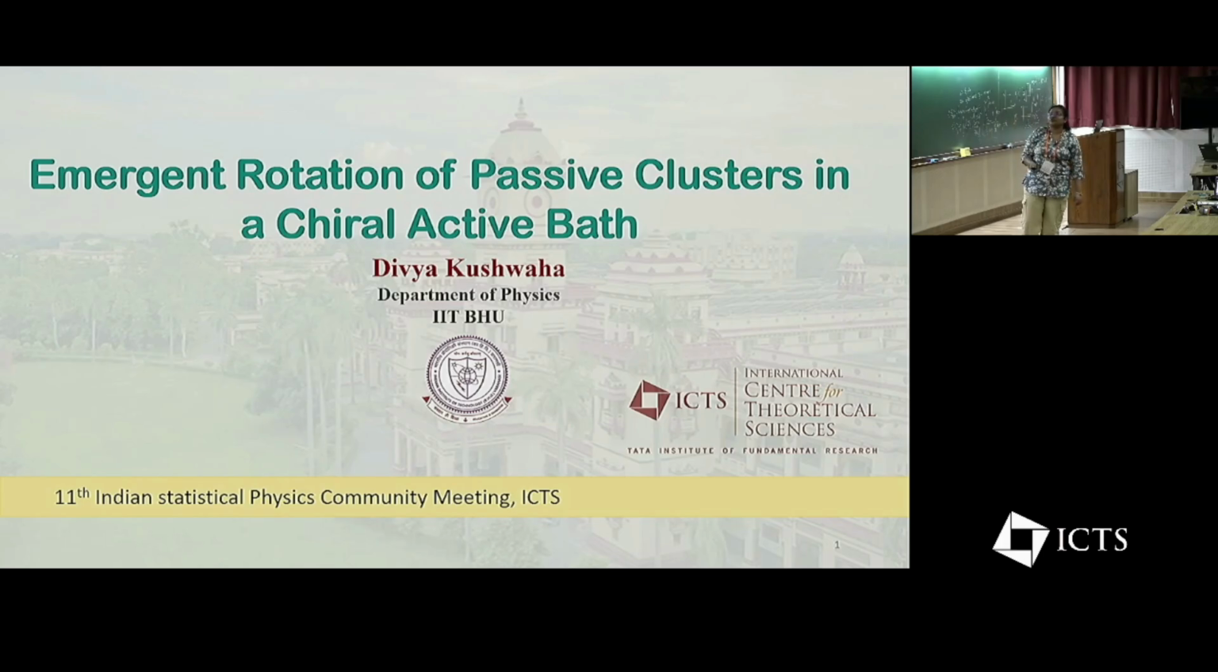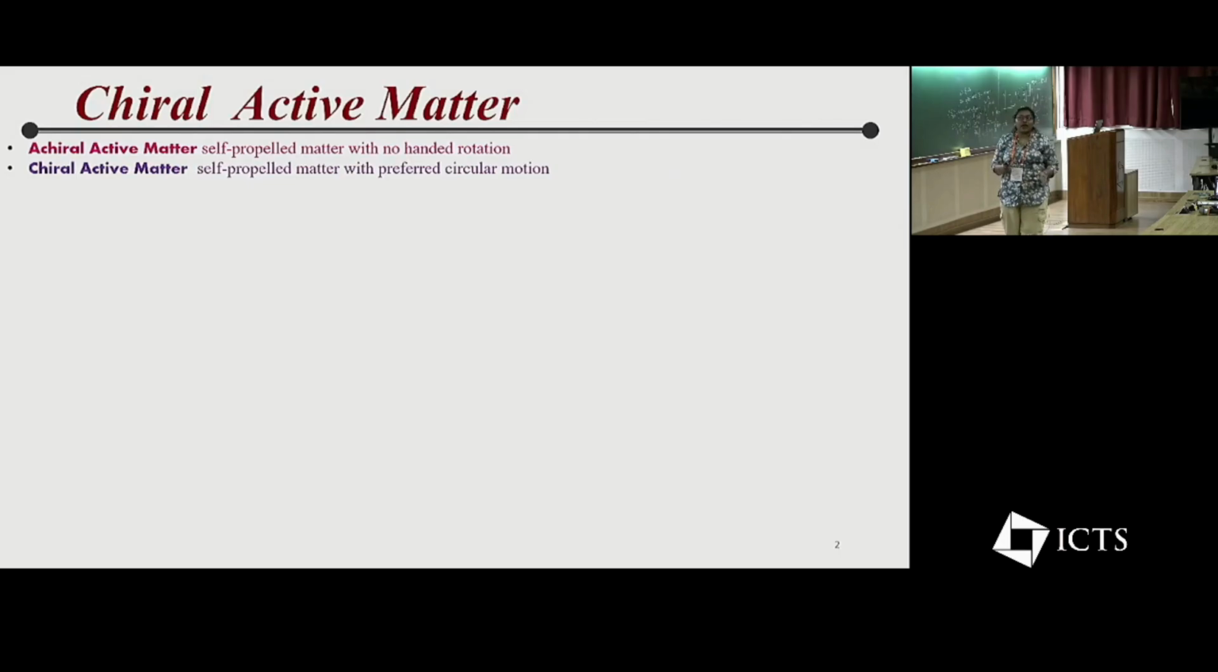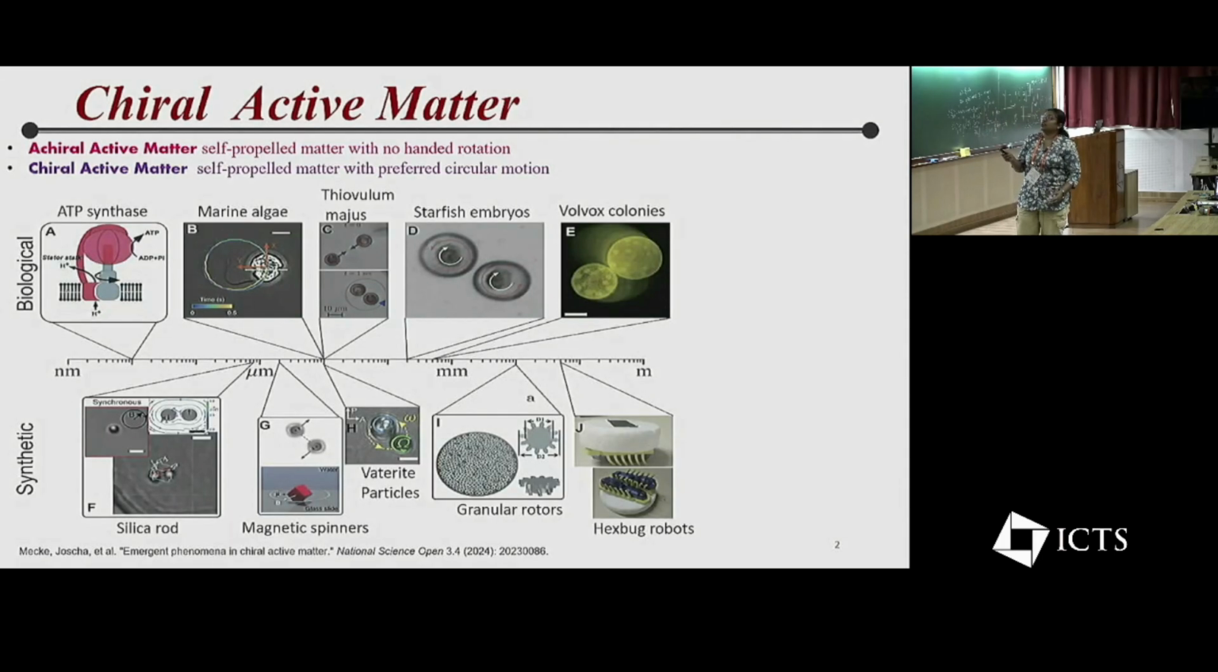Today I will present our work, which is emergent rotation of passive cluster in chiral active bath. Before moving further, let me focus on chiral active bath. We are already a little bit familiar with active matter, which is self-propelled, but there is no bias in their orientation. But in chiral active matter, the particles are self-propelled with some bias in their orientation, so their motion becomes biased circular. There are many examples of chiral active matter in both biological as well as synthetic systems, which span a wide region from nanometer to meter scale.